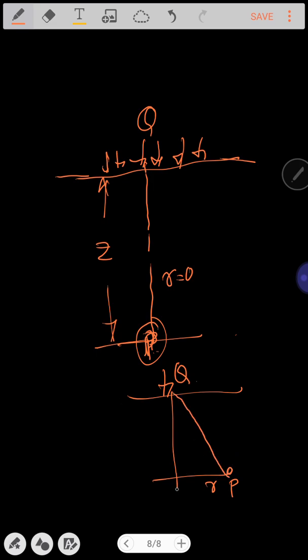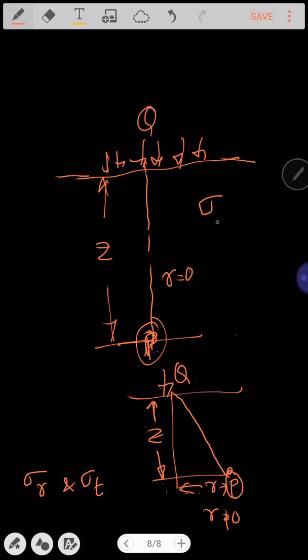This was the case when we have studied the formulas that are being used for finding out the stress at this particular point P at depth Z separated by distance R, where R value was not equal to 0. We had found the separate equations for calculating sigma R as well as sigma T. Now whenever this R value happens to be equal to 0 at the axis of symmetry, we have to assume or consider or remember sigma R is always equal to sigma T.